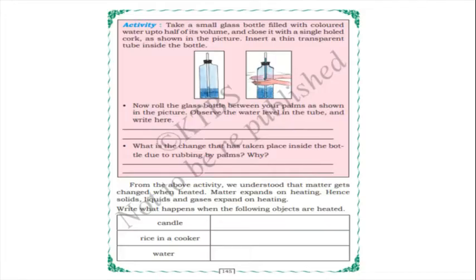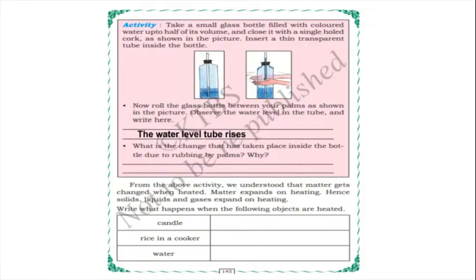You can observe, children, when you roll the glass bottle between your palms, the water level in the tube, and we should write it here. What will happen? The water level in the tube rises, see there in the tube, isn't it, children? Yes, because of rubbing with our palms, the water level will rise.